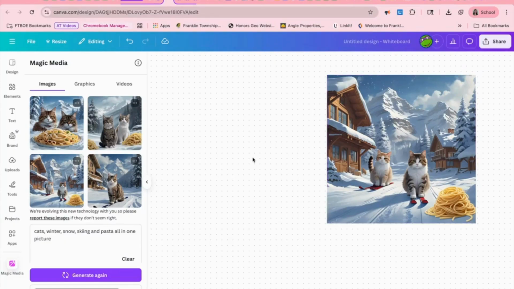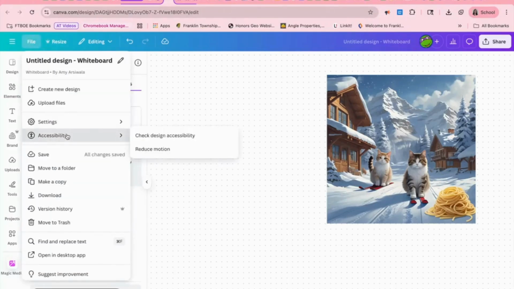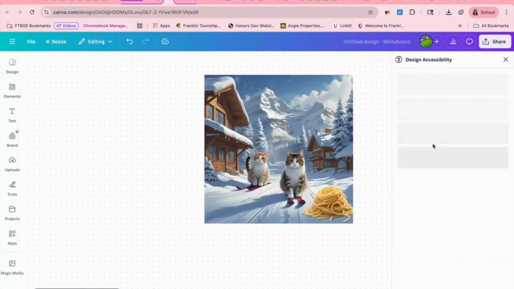And there's really endless possibilities with Canva and Magic Media. There's a lot more options. Just remember, as we talked about bias when it comes to AI, there's graphics and videos as well that can be created. And there are a few accessibility features built in between the settings. And then here, check design accessibility, and you have the options that will populate on the right-hand side to help support different learning styles.